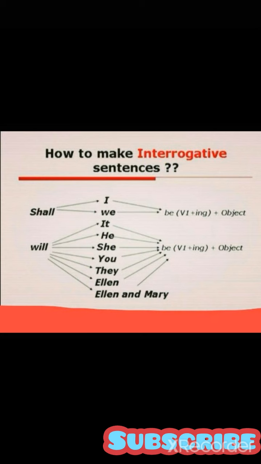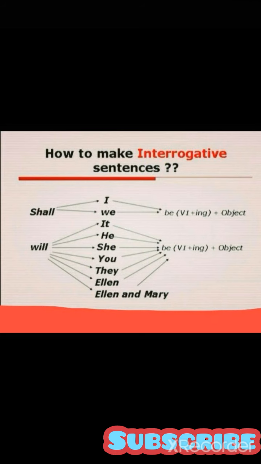Shall it be playing, shall it be raining tomorrow, will he be playing cricket, will she be making tea, will you be visiting me. Such sentences belong to interrogative sentences because they are questioning. Shall I be helping you, shall we be visiting you? So the structure is so simple. You just put your helping verb shall and place it at the beginning of your sentence.